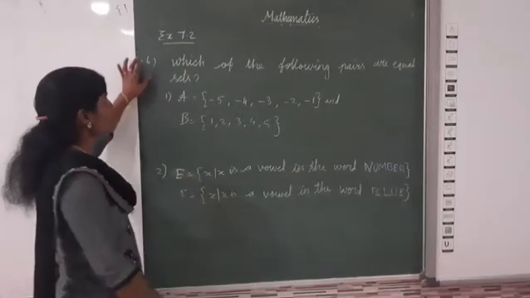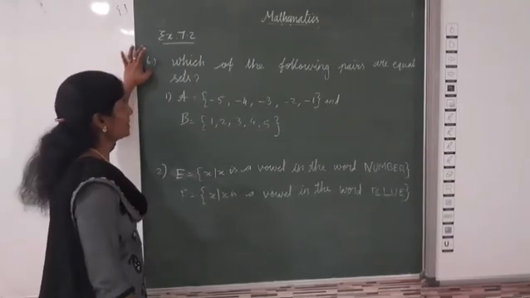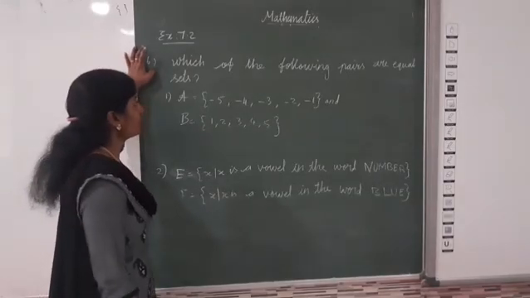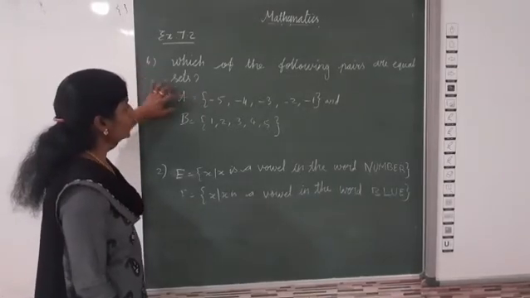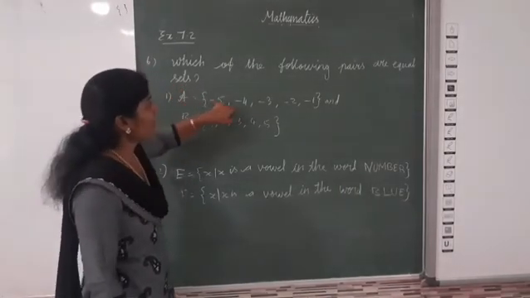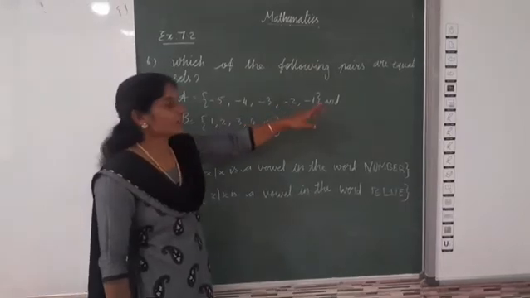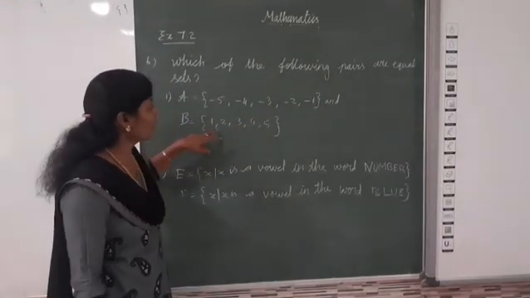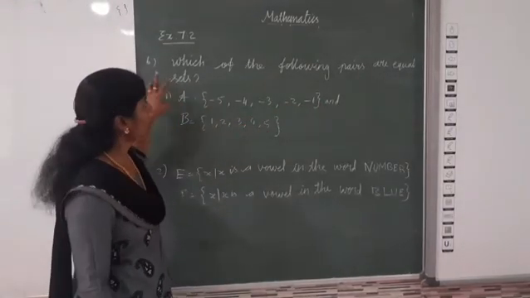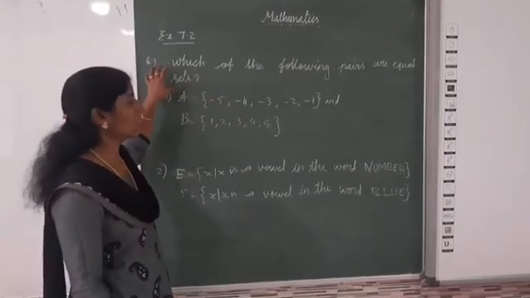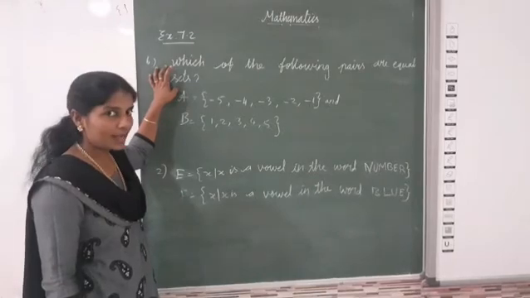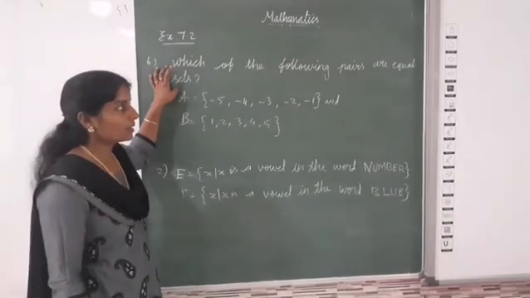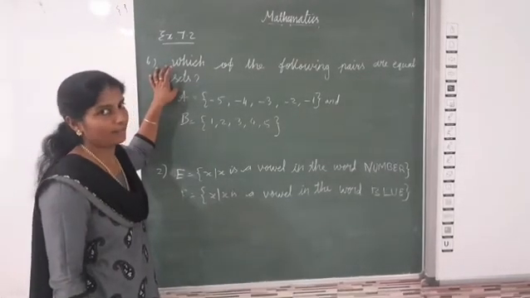Okay. Exercise 7.2, sixth question. Which of the following pairs are equal set? Here first one, A is equal to -5, -4, -3, -2, -1 and B is equal to 1, 2, 3, 4, 5. Listen, which of the following pairs are equal? Equal set means elements are same and the cardinality also same.